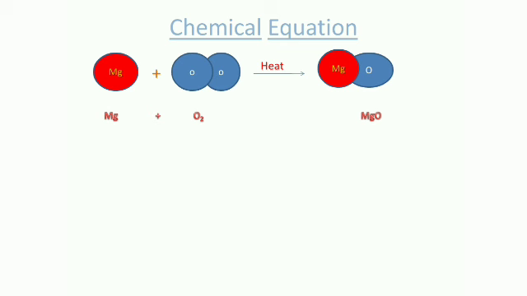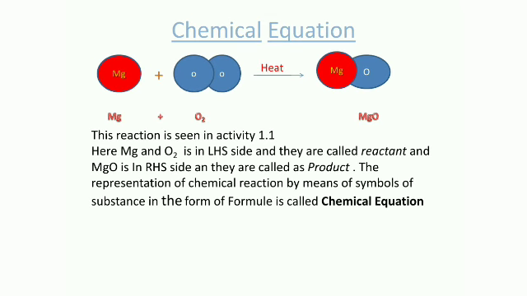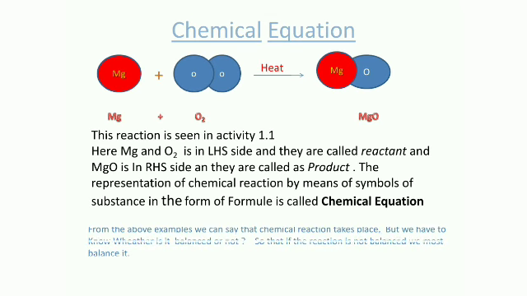On heating magnesium in the presence of air, it forms magnesium oxide, but the equation is not balanced, and it can be balanced by certain calculations. From the above examples, we can say that a chemical reaction takes place, but we have to know whether it is balanced or not. If the reaction is not balanced, we must balance it.